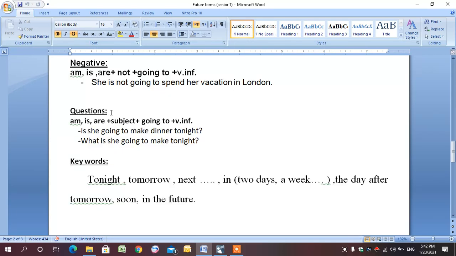And to form questions, again, we use verb to be, am, is, are as helping verbs. We put the subject, going to, plus verb in the infinitive. So for yes, no questions, is she going to make dinner tonight? For WH questions, what is she going to make tonight?